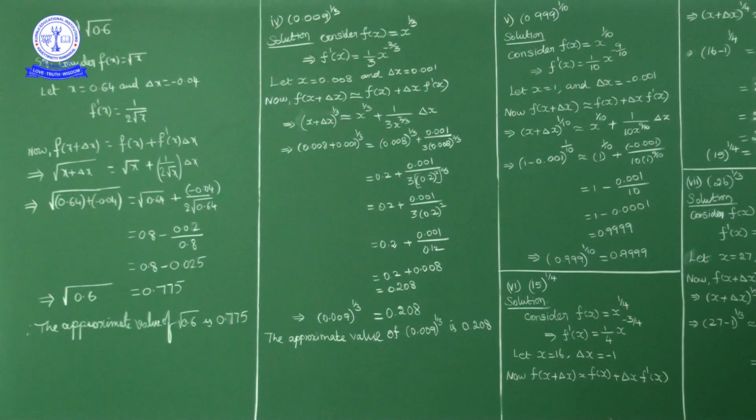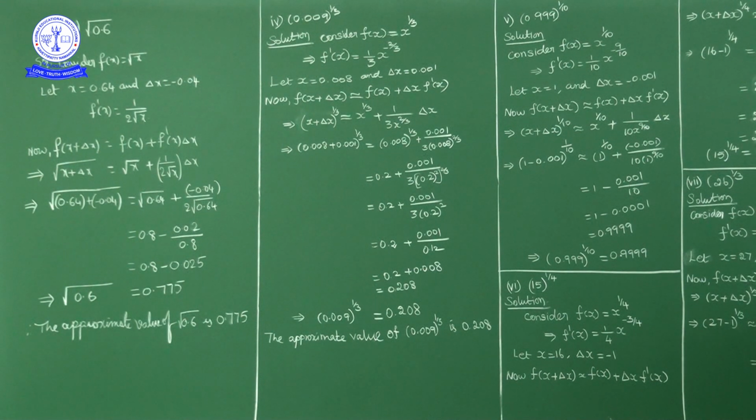Okay, now we have to find the approximate value of the square root of 0.6. First of all, using differentials we are finding the approximate value. What is the function? What is x? What is delta x? Here the function is square root, so consider f of x is square root of x.